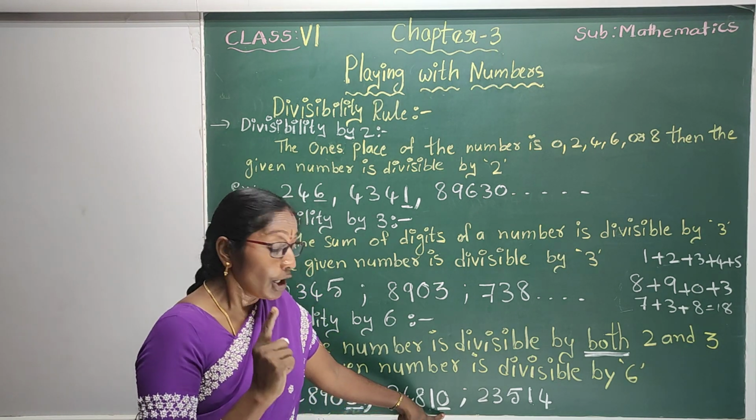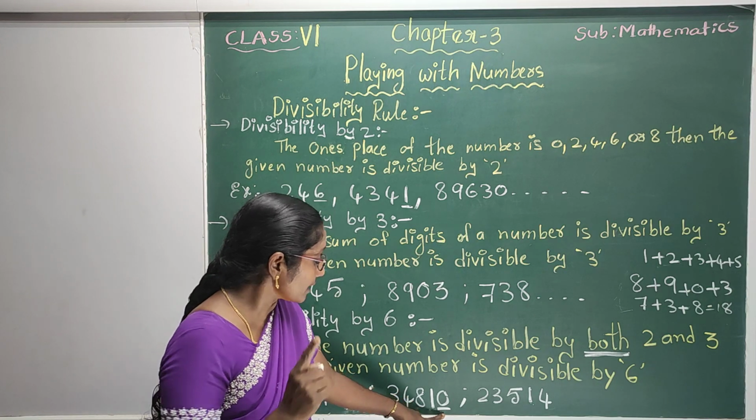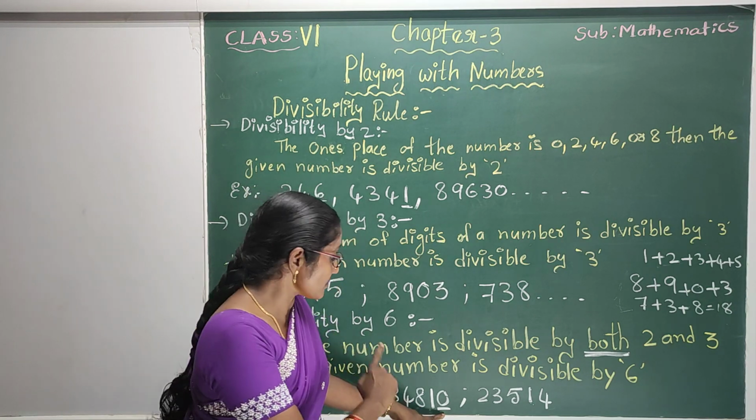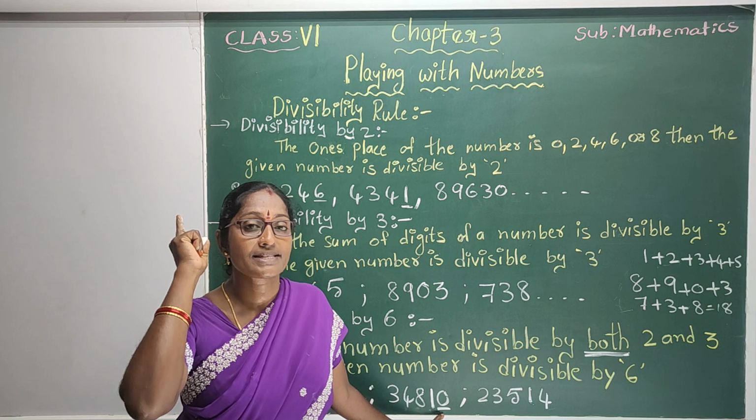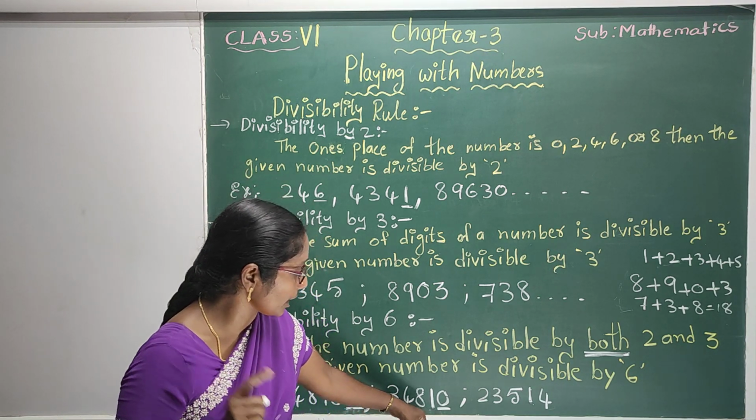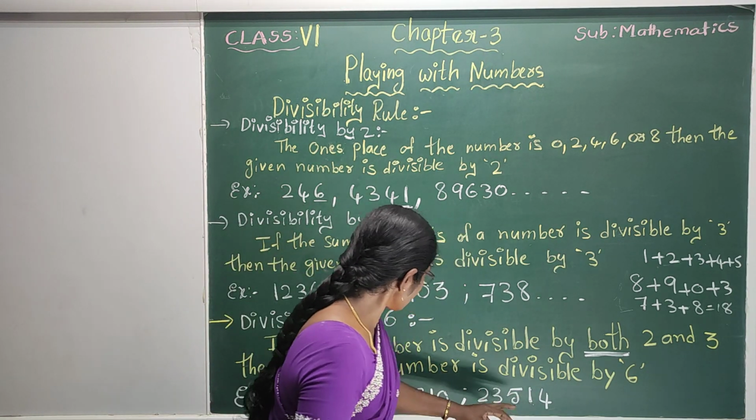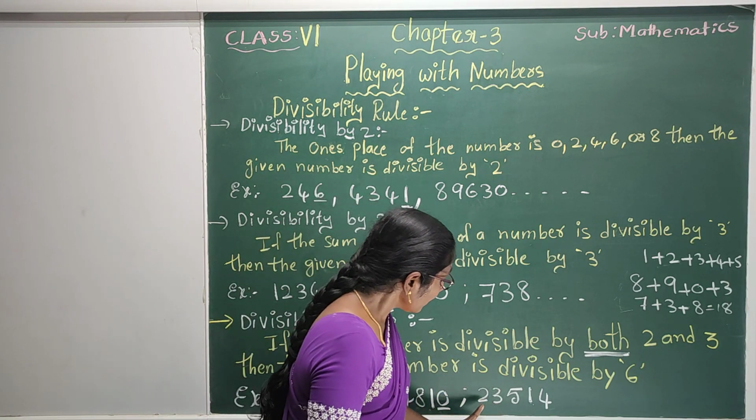Be careful. Don't say it blindly. The last digit is 0, it is divisible by 2, so it is divisible by 6. Don't say like that, children. Be careful. Next, I will give one more example.